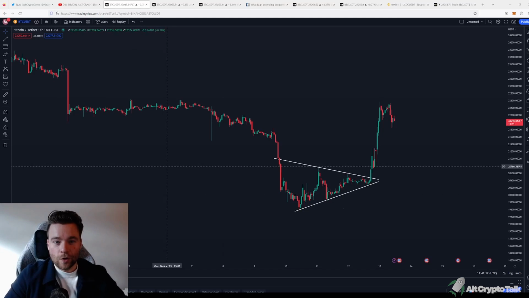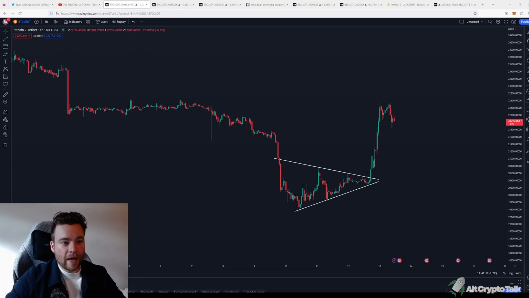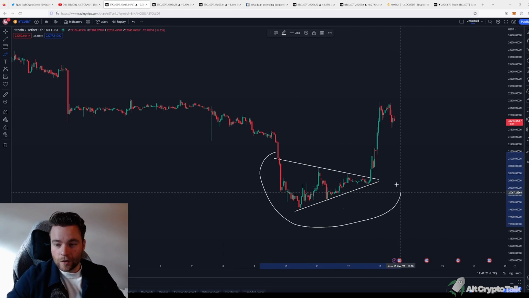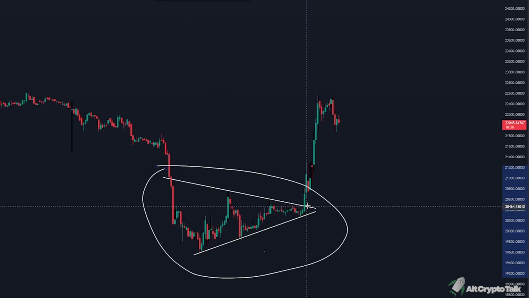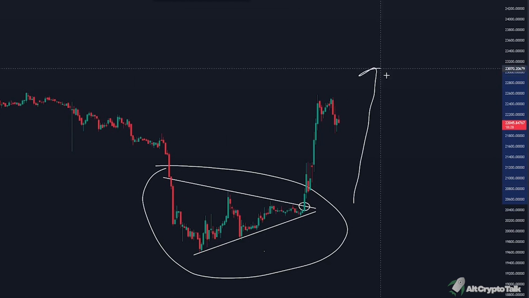Let's get started. So looking at the 1 hour time frame, we actually see a symmetrical triangle forming over here where we broke out of yesterday after the bad news on USDC, where we dropped down over here and we actually broke out of it. We now see an upwards momentum happening. And the question is, can we actually continue with this upwards momentum, especially now the market is so shaky?